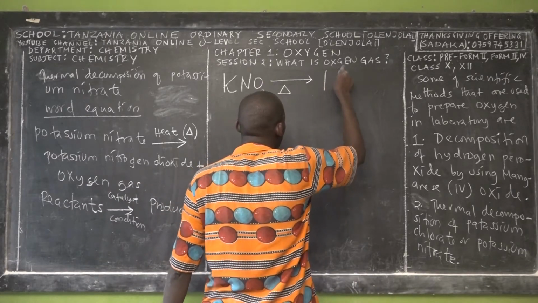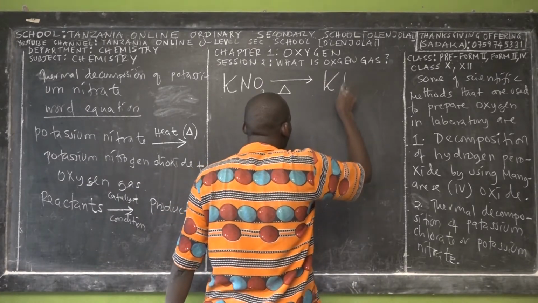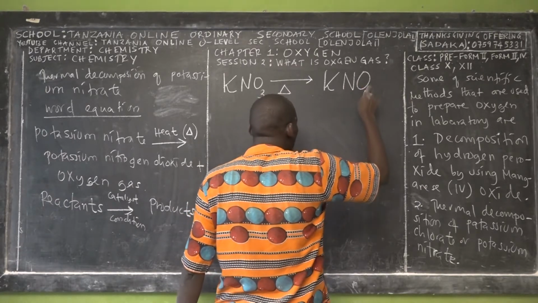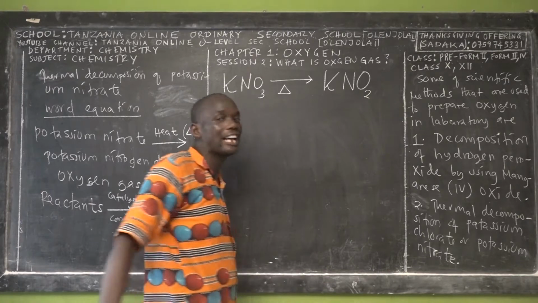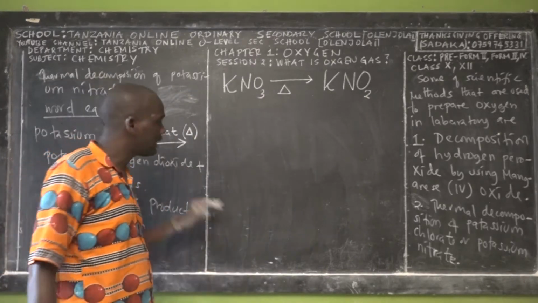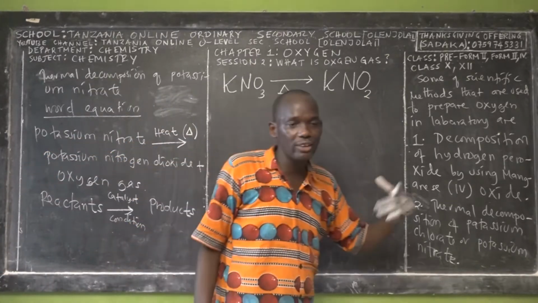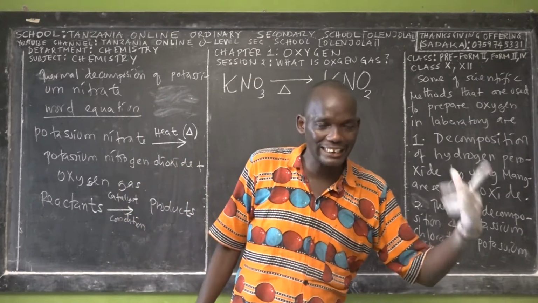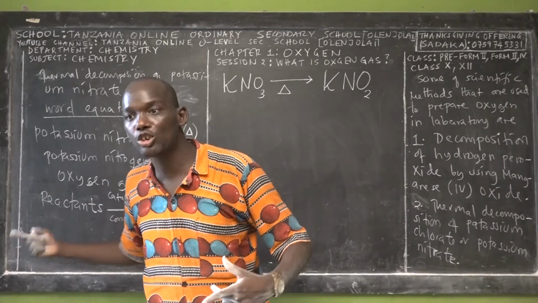So potassium, the symbol is K. Then nitrogen dioxide: we have nitrogen, this is the symbol for nitrogen. Dioxide means 2 oxygen atoms. In other words, we call it di. Di means 2, as in diatomic.